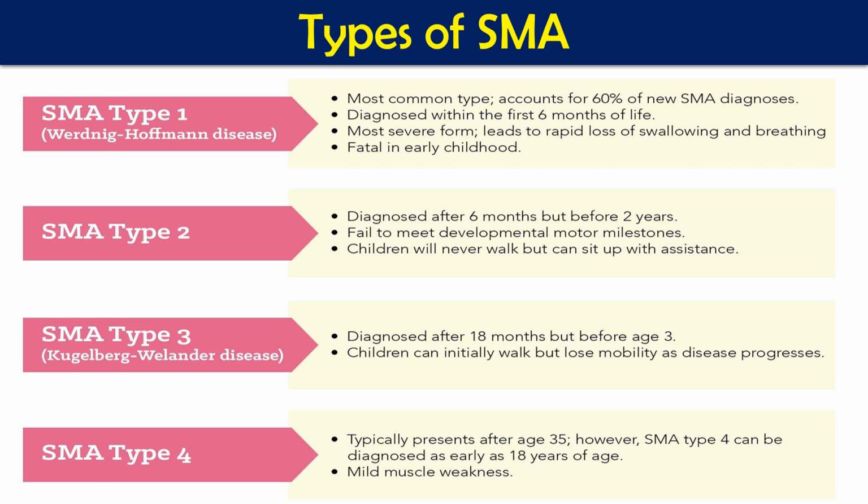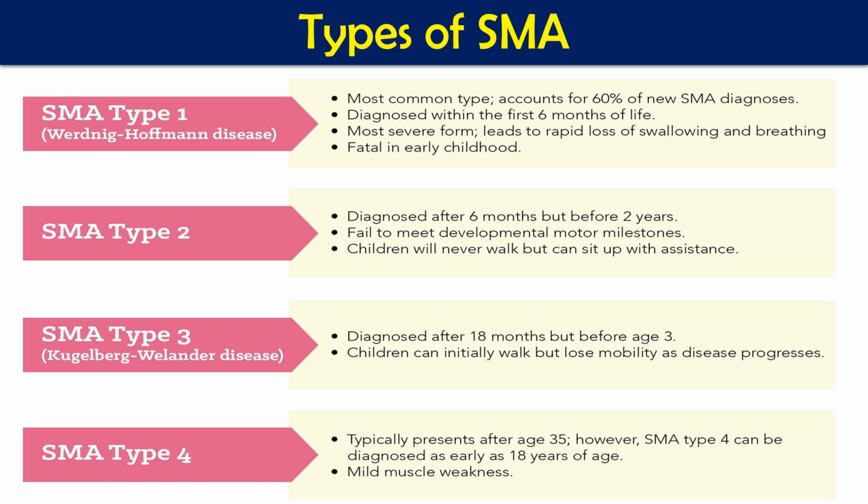and people with SMA type 3 typically have a normal life expectancy. Last, which is the least severe, is called SMA type 4. Typically it is present after the age of 35. However, SMA type 4 can be diagnosed as early as 18 years of age also. Mild muscular weakness will be there. In this case, affected individuals usually experience mild to moderate muscle weakness, tremors or mild breathing problems. People with spinal muscular atrophy type 4 have a normal life expectancy.